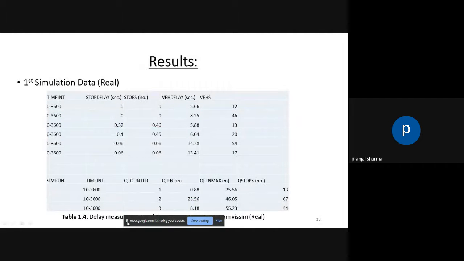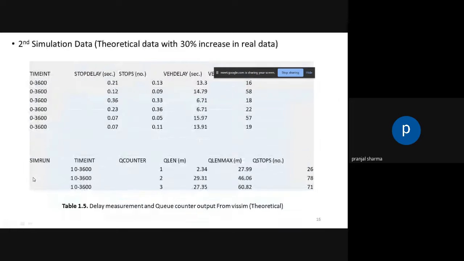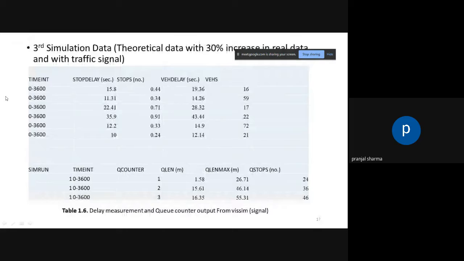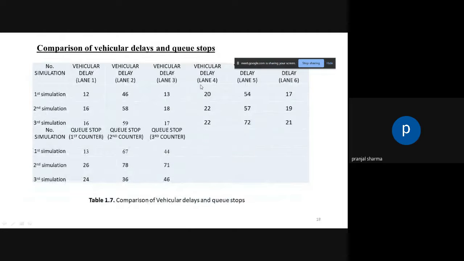So these are the results, and this table shows the first simulation result of delay measurement and queue stops output from the results. And this is the result of the second simulation data, which is increased by 30% over the real data. And for the third simulation, we took the theoretical data with the 30% increase over real data, and with the traffic signal we got this output. So here we compare; this table shows the comparison of vehicular delays and queue stops.